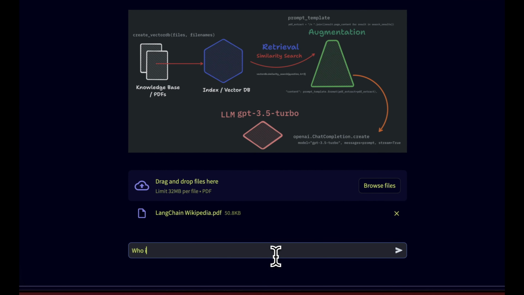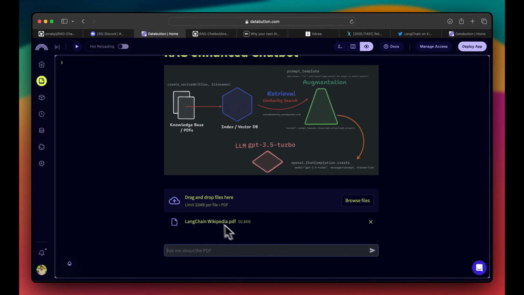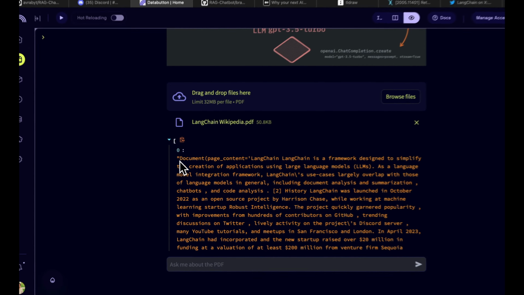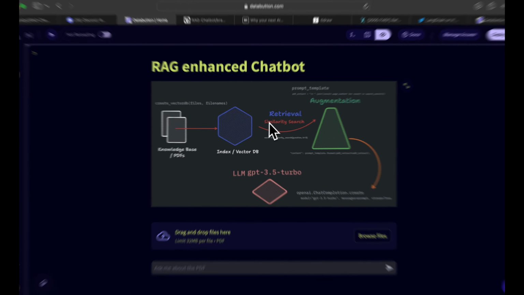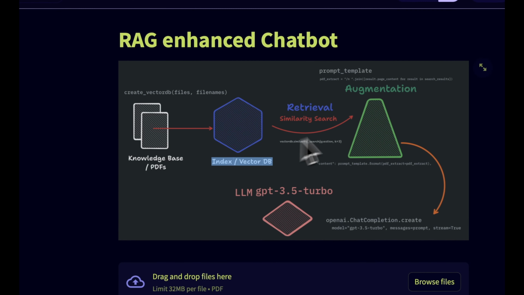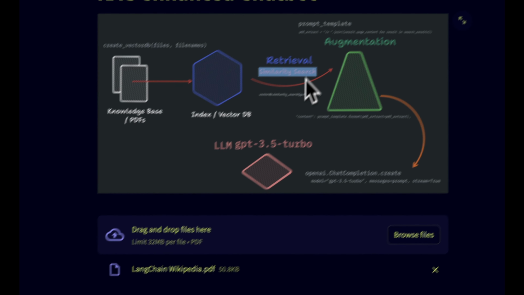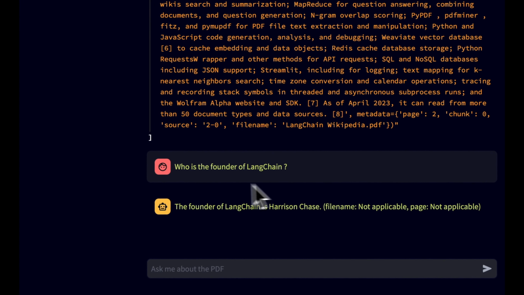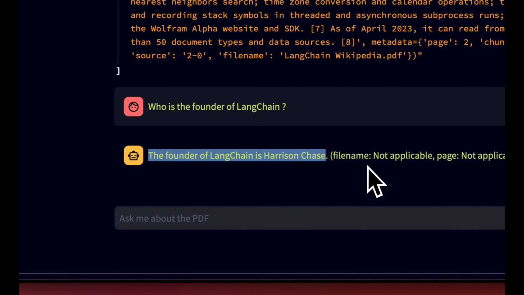So now I will ask who is the founder of langchain. We see what's happening under the hood. First, it looks for the relevancy, as you can see, all the relevancy out here. As we said, it searches from the vector DB. It won't create the vector DB every time, because it creates one and we're using session state. Once the vector DB is there, it will retrieve all the similarity search, this is the similarity search in a documentation list of documents. It augments this part of the prompt template, what we give it, this prompt with the whole context, and finally it gives the very correct answer, a very relevant answer.